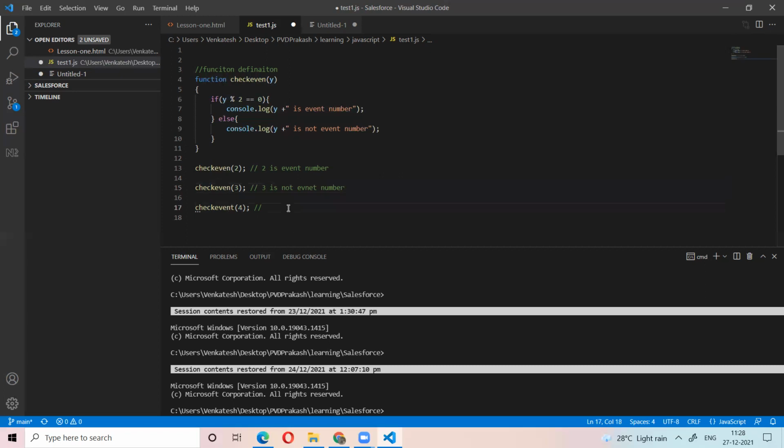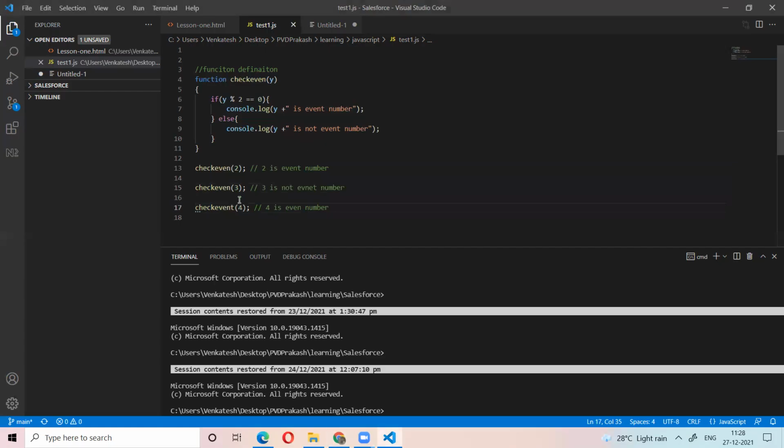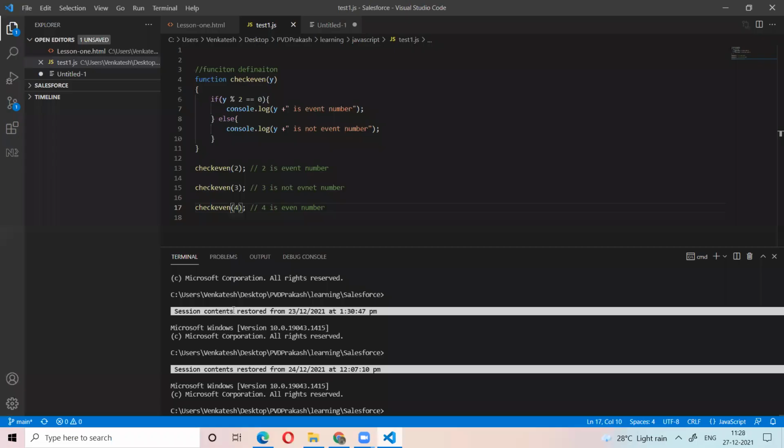Please check the function name, the even function. Yes, that's why it's even here, in the 17th line. So 3 is not an even number. Okay.